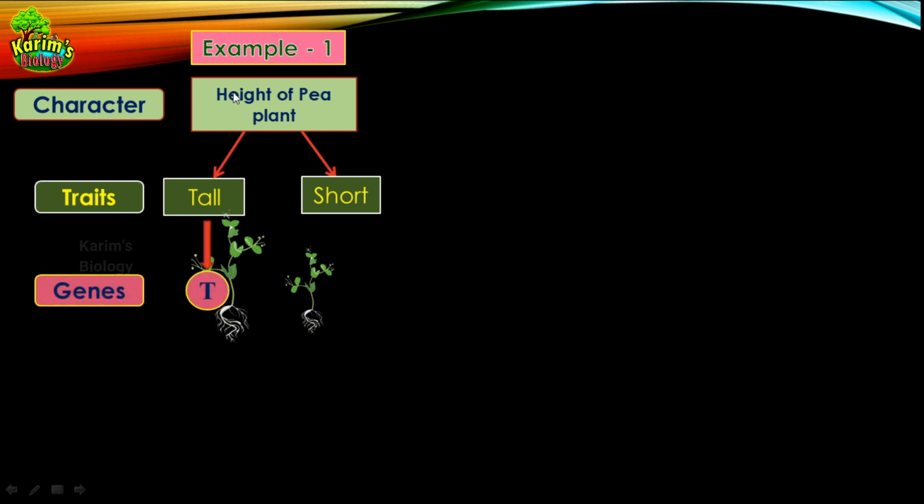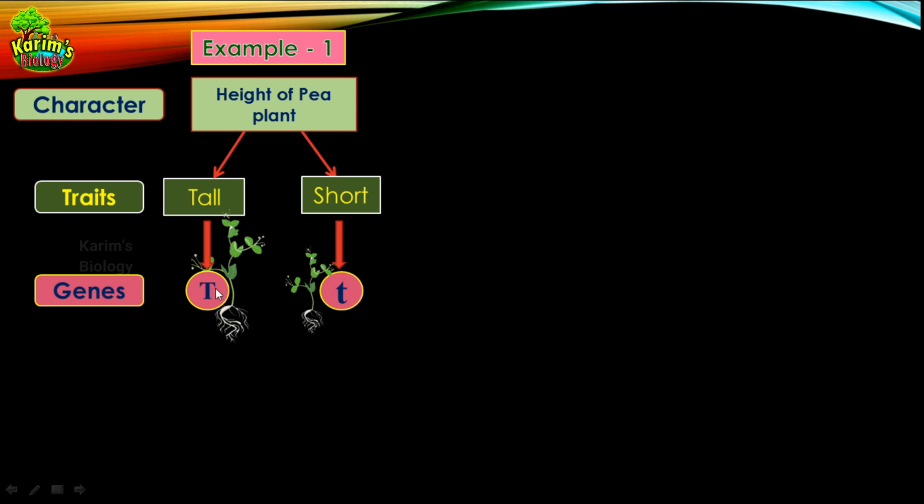For example, if I say capital T, imagine that this is the gene giving the plant tallness. Because of this capital T, the plant becomes a tall plant, and there will be another version of the same gene which we can call small t, and this other version of the same gene gives short plants. You got my point?